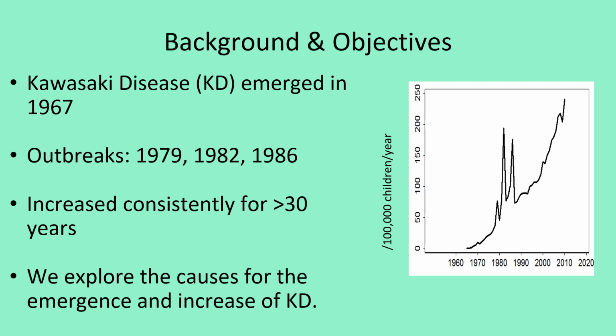Kawasaki disease was first reported in 1967, after sudden outbreaks in 1979, 82, and 86. This illness was on the rise for 30 years. The cause for the emergence and the outbreaks has not been explained yet.